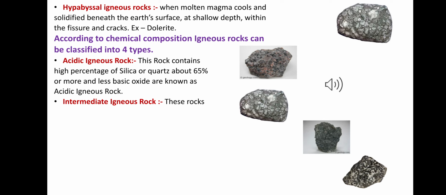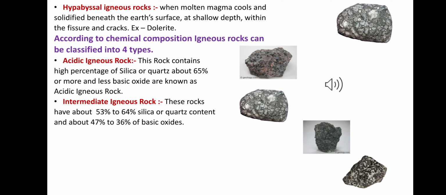Intermediate igneous rocks have about 53% to 64% of silica and quartz, and about 47 to 36.7% of basic oxides. This includes rocks like dolerite and andesite.